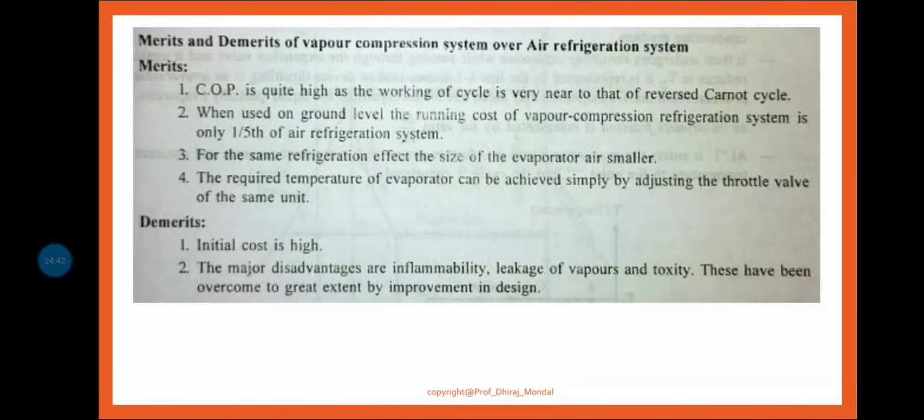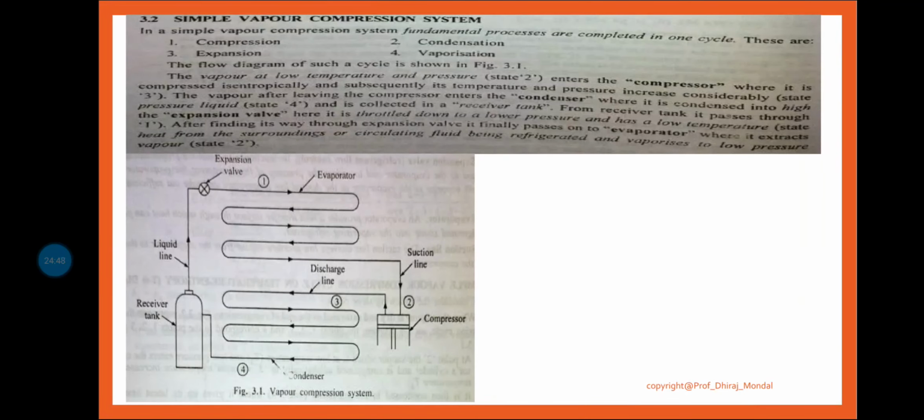Clear? I hope it is clear how the vapor compression refrigeration system operates. If it is not clear, write down in the comment section. I will get back to you by taking a doubt clearing class.